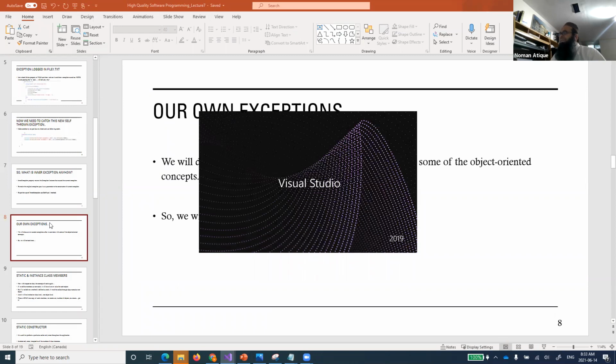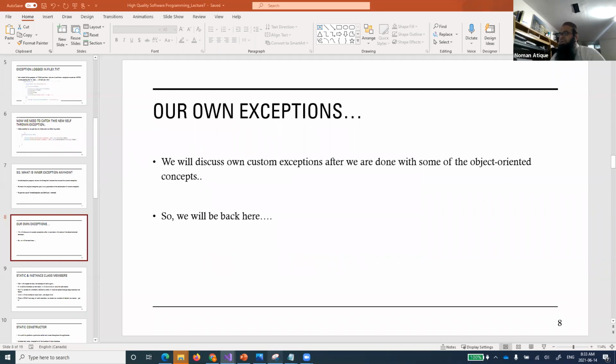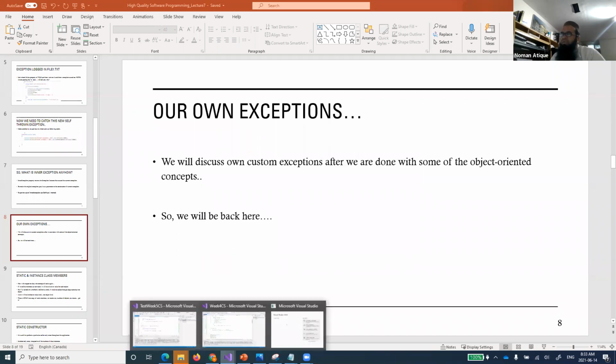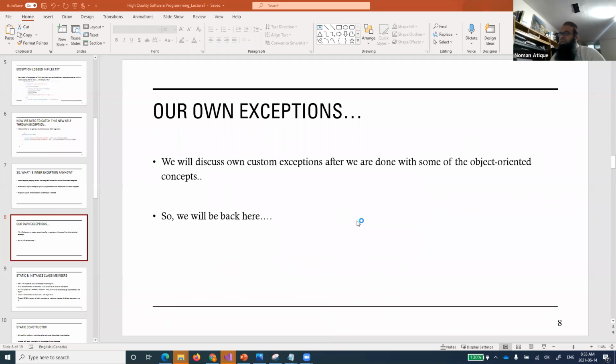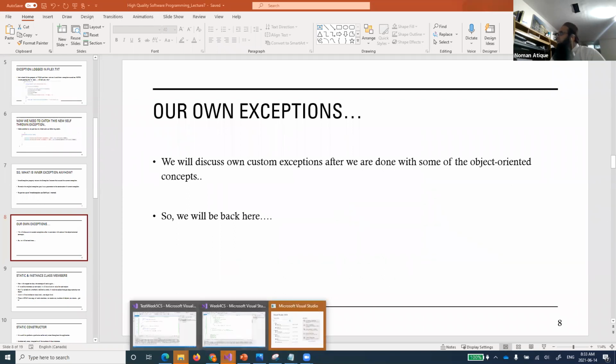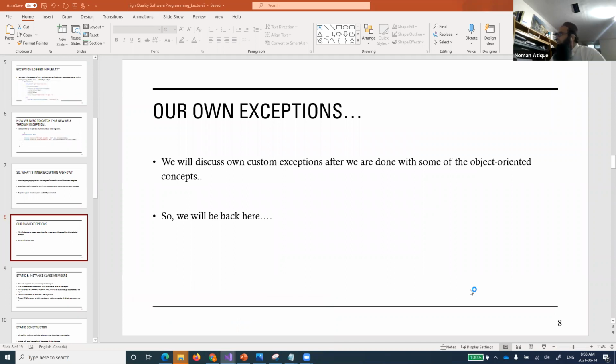Okay, so as I said, these exceptions are very important, and in your program, you'll always try to handle those exceptions so that when the program runs, it should not run into a problem. I want to open this week 5 file, which was the file we were talking about.